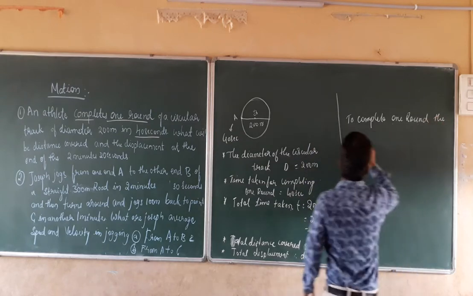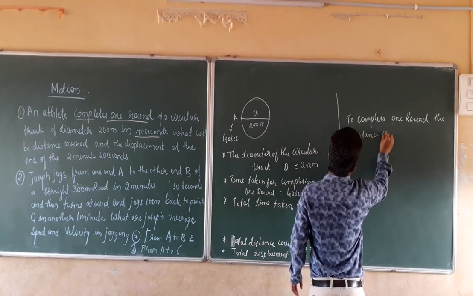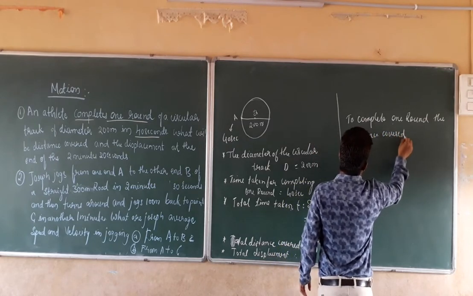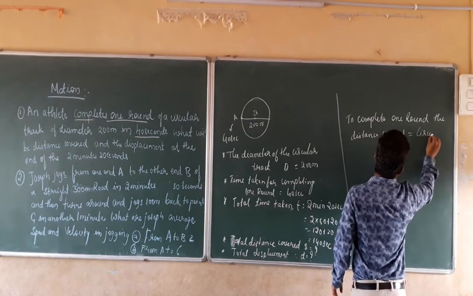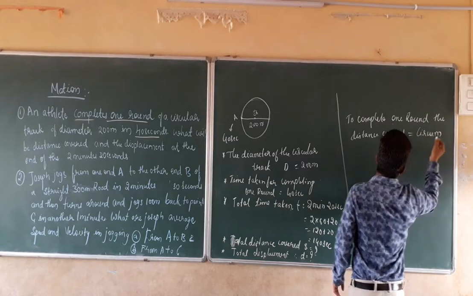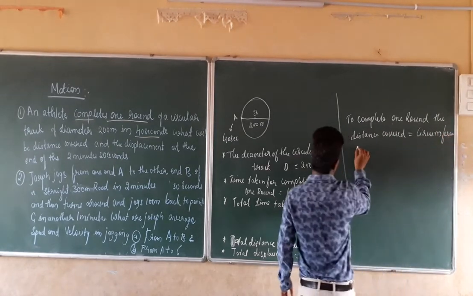To complete one round, the distance covered is equal to what? It is equal to the circumference of the circle.